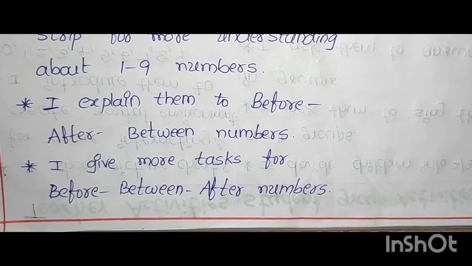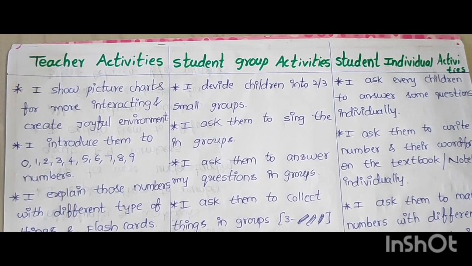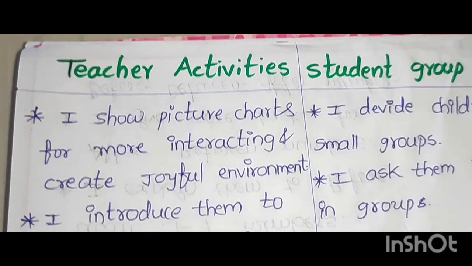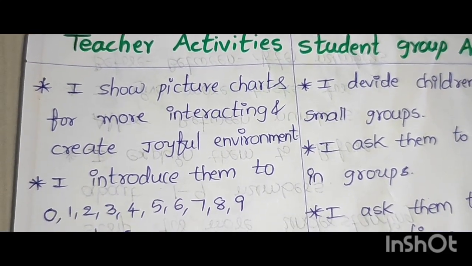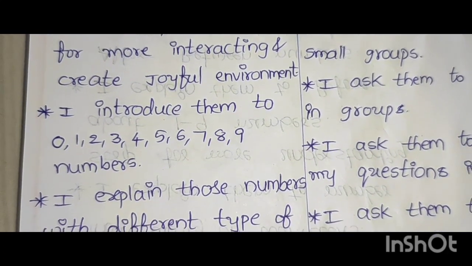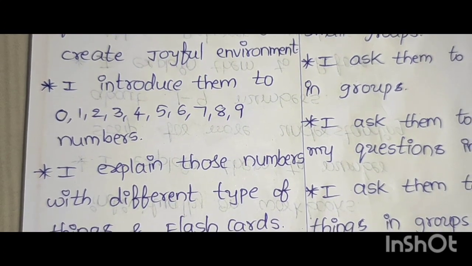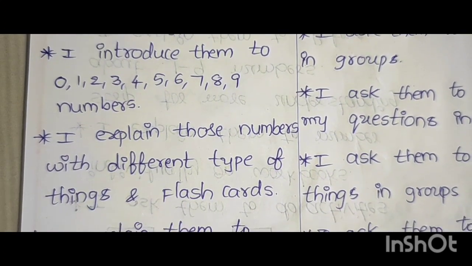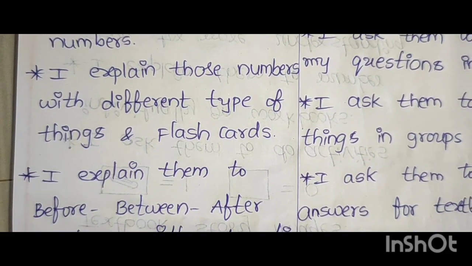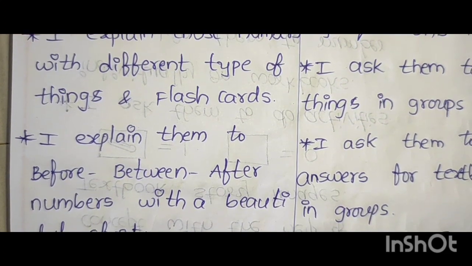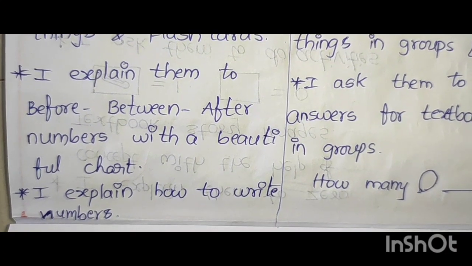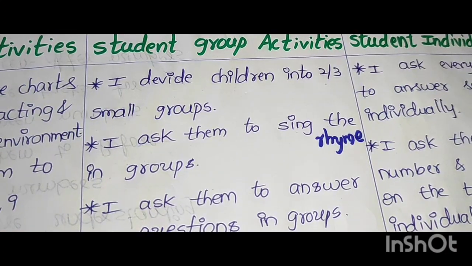And next one is activities: teacher activities, student group activities, student individual activities. I show picture charts for more interaction and to create a joyful environment. I introduced them to 0, 1, 2, 3, 4, 5, 6, 7, 8, 9 numbers. I explained those numbers with different types of things and flashcards. I explained before, between, after numbers with a beautiful chart. I explain how to write numbers easily. This is the teacher activities.